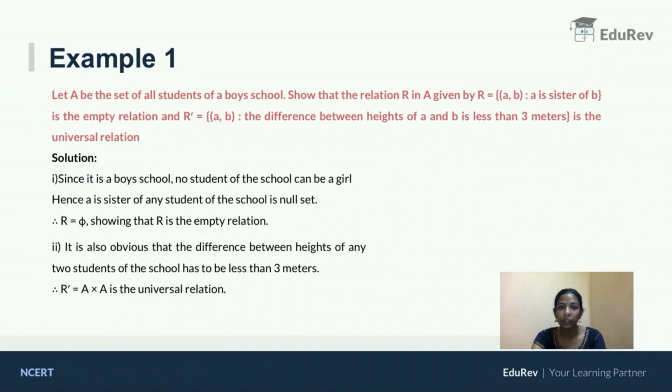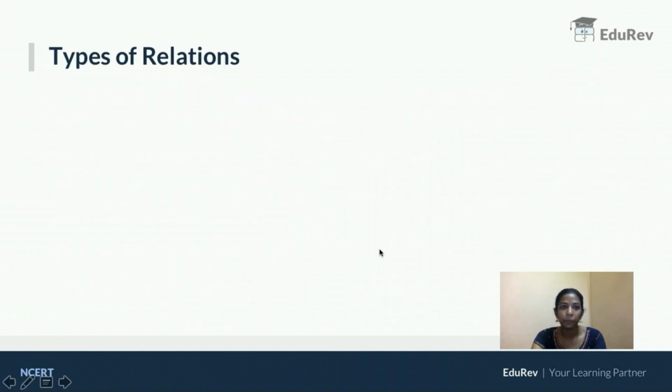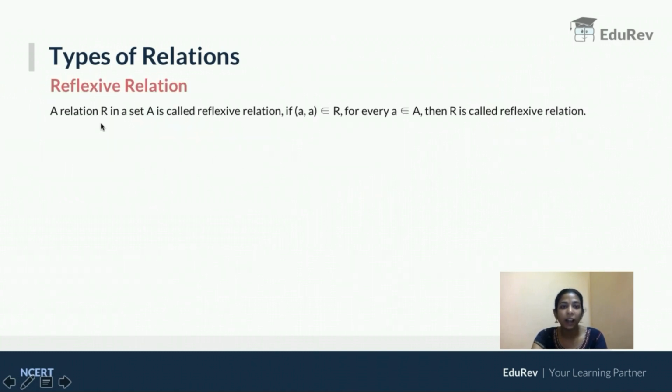I'm moving on to the next slide. Types of relations, we'll be looking at some more relations. Reflexive relation. A relation R in a set A is called reflexive relation if ordered pair (a, a) belongs to R for every a belongs to A, then R is called reflexive relation.